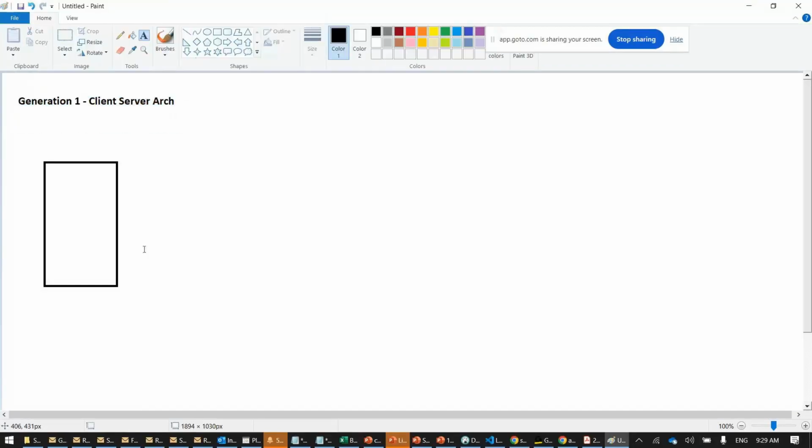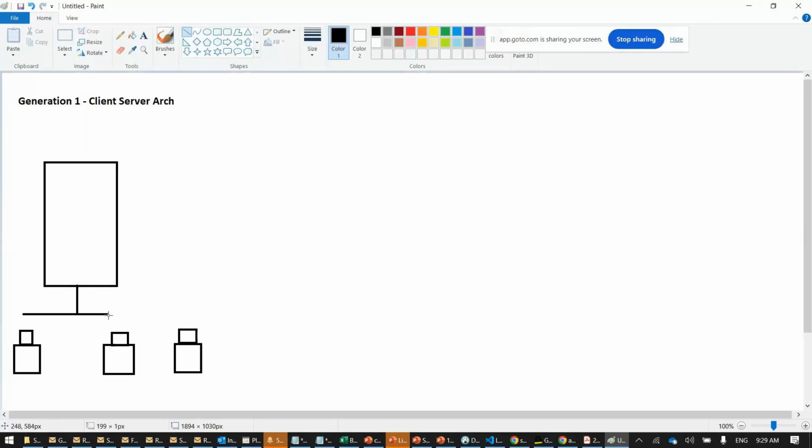There is a server, and then you have some clients, client machines. There is a LAN cable. You might have heard this concept called LAN, WAN, MAN.